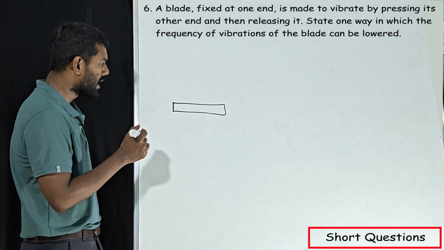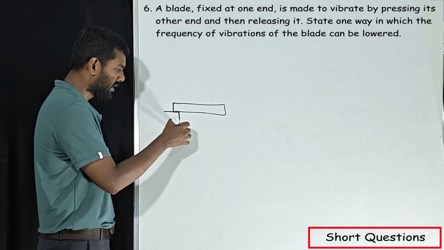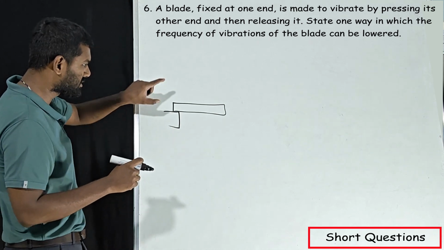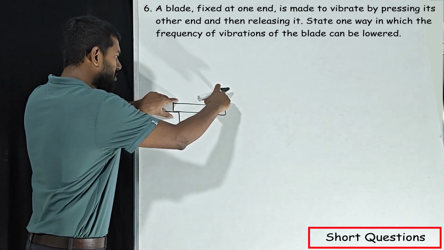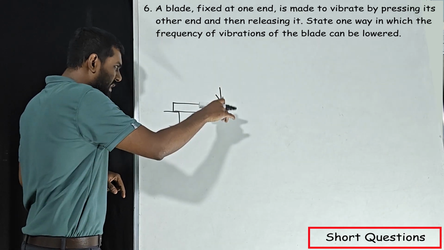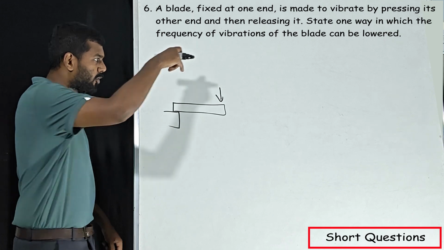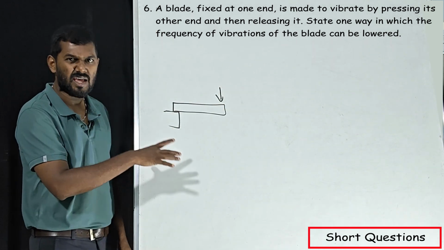You are going to fix it. Assume there is a table, and you fix one end, as the question said, and press the other end. So now I'm going to apply force in the downward direction, pressing and releasing it. So I'm going to press it and release the blade. This is the situation.